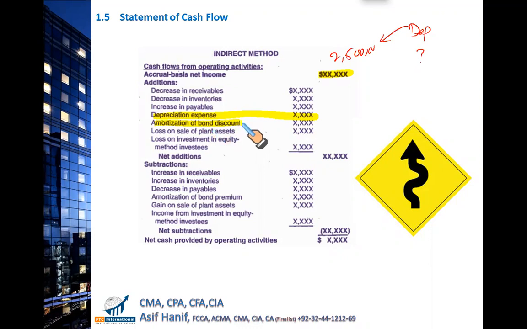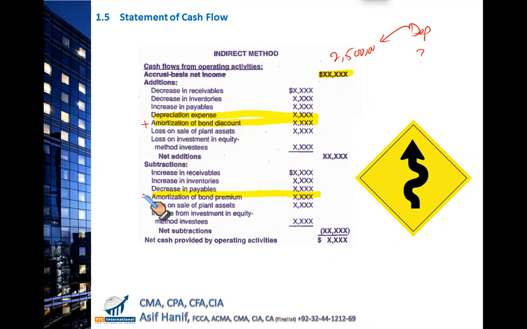So this is again a non-cash expense against your income. It is added back. Remember, amortization of bond discount is a non-cash charge against your income. Like depreciation, it is added back. Similarly, the amortization on bond premium, it's a non-cash income, which is included in your income statement, so it needs to be removed. So bond discount is added and bond premium amortization subtracted. This is an advanced topic, so I won't like to discuss it here, maybe later on. So just keep it in mind, this is non-cash expense to be added and non-cash income must be deducted.